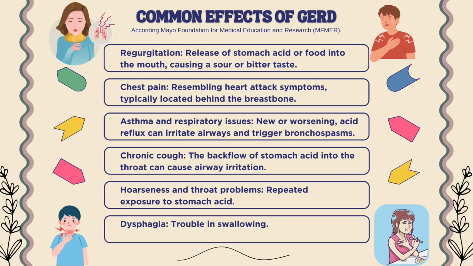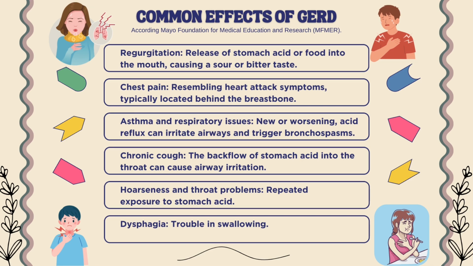These are the common effects of GERD. Firstly, regurgitation, release of stomach acid or food into the mouth, causing a sour or bitter taste. Secondly, chest pain, resembling heart attack symptoms, typically located behind the breastbone. Thirdly, asthma and respiratory issues. New or worsening asthma, as acid reflux can irritate airways and trigger bronchospasms.